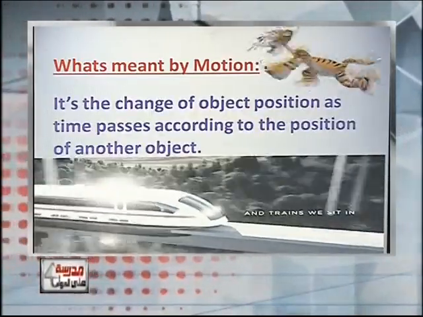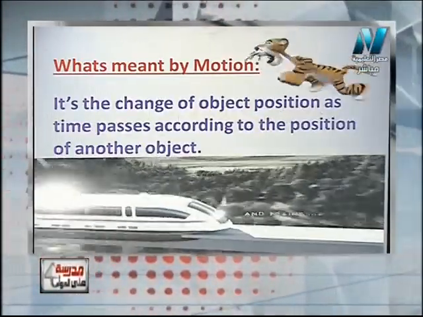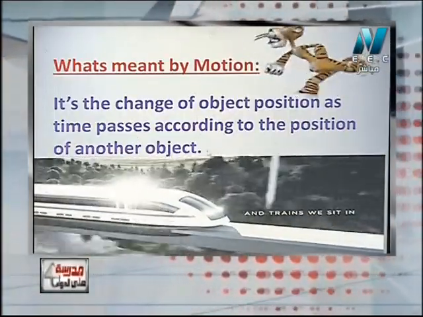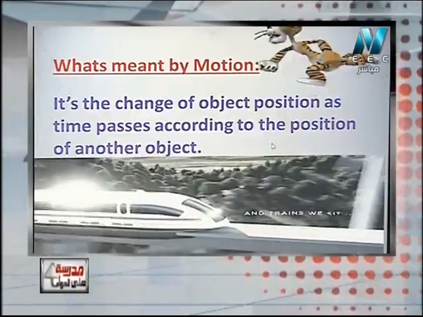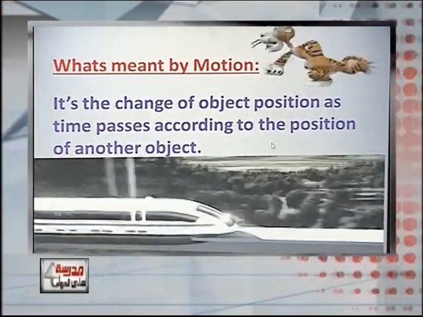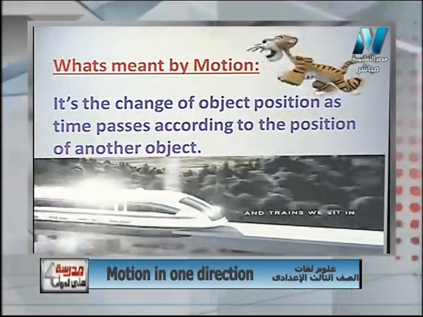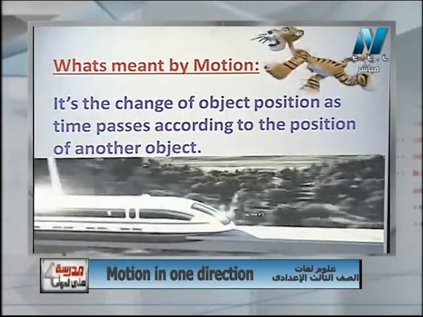Now what's meant by motion? We said it is the change of an object's position as time passes according to the position of another object. What's meant by this? Okay, let's explain it together. Motion is a change of an object's position as time passes.